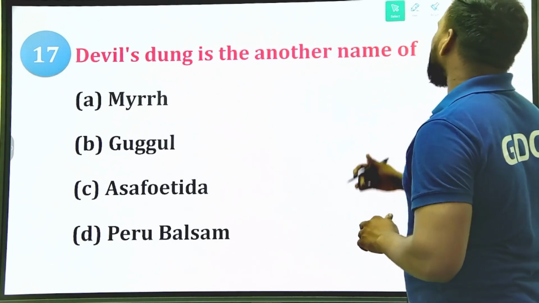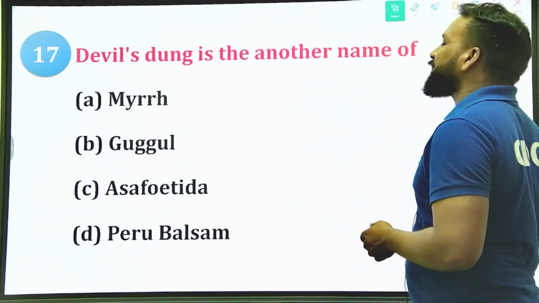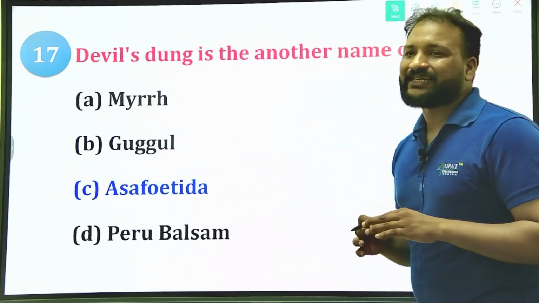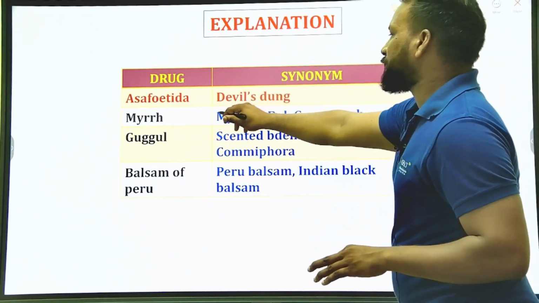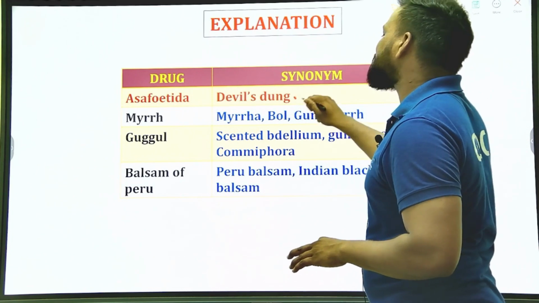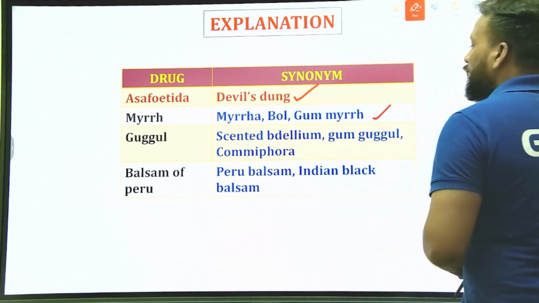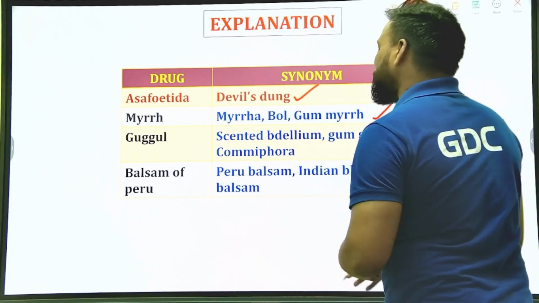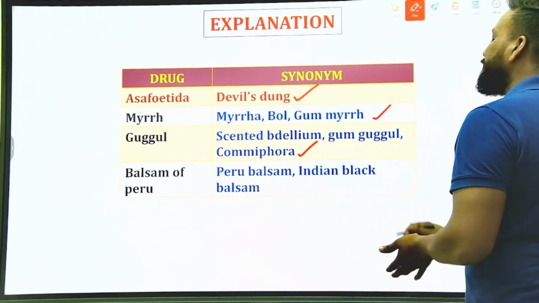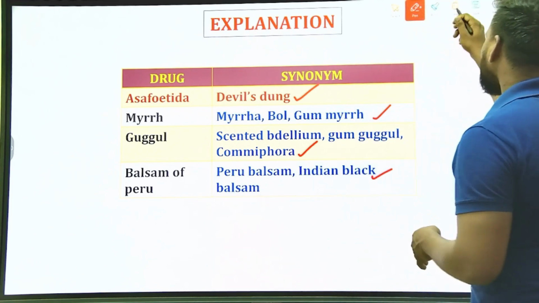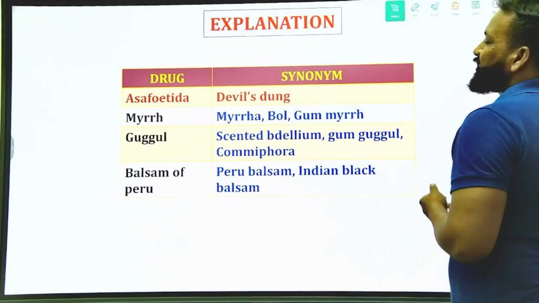I know the right answer, but you need to post your answer. Okay, so what is the right answer? Devil's tongue. Yes, it is option C, asafoetida, that is Ferula foetida. The asafoetida synonym is devil's tongue, whereas myrrh synonym is gum myrrh, myrrha and bol, whereas Guggul synonym is scented bdellium, gum guggul and camphora, and balsam of Peru synonym is Indian black balsam or Peru balsam. Synonyms are very important, but this one is specific: asafoetida having the synonym of devil's tongue.